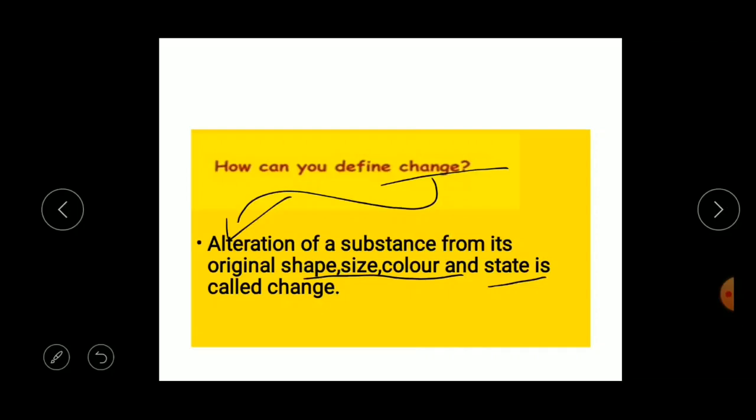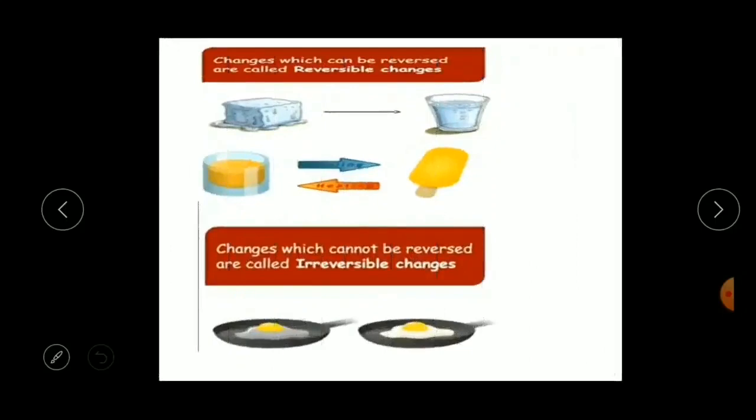Okay, children, can we reverse the change? Reverse is nothing but to move backwards. Yes, sometimes we can and sometimes we cannot. The changes which can be reversed are called reversible changes. For example, melting of ice: it becomes water, and when you freeze this water, again it will become ice. It is called a reversible change.